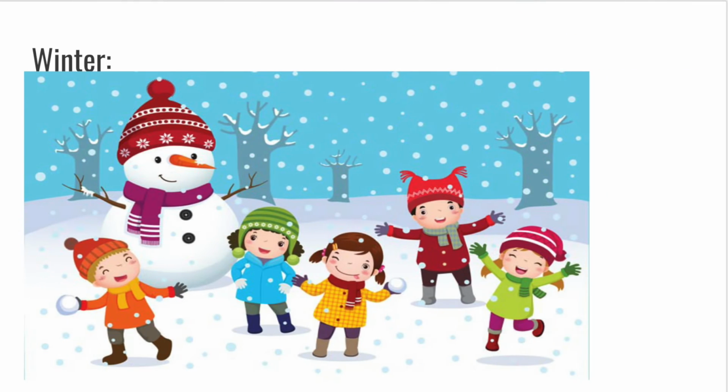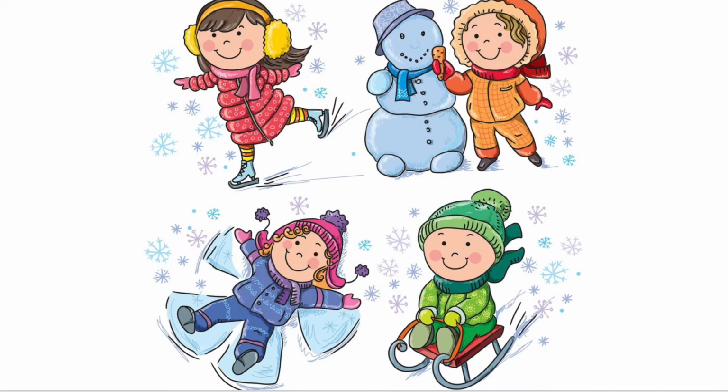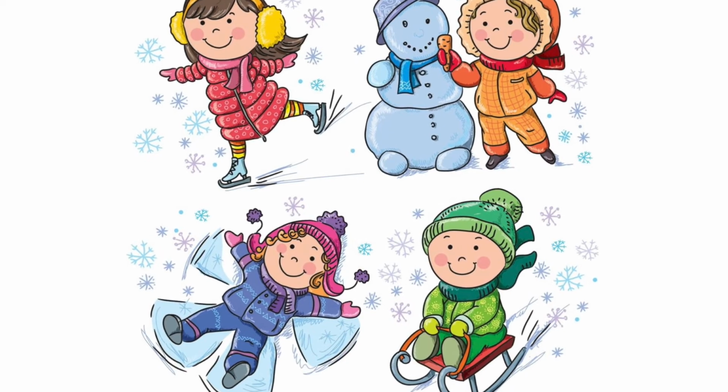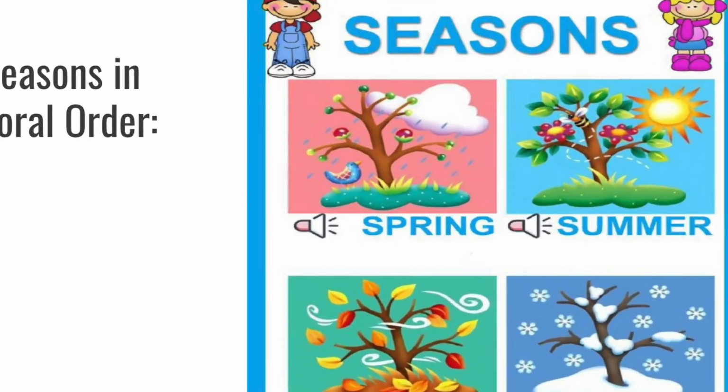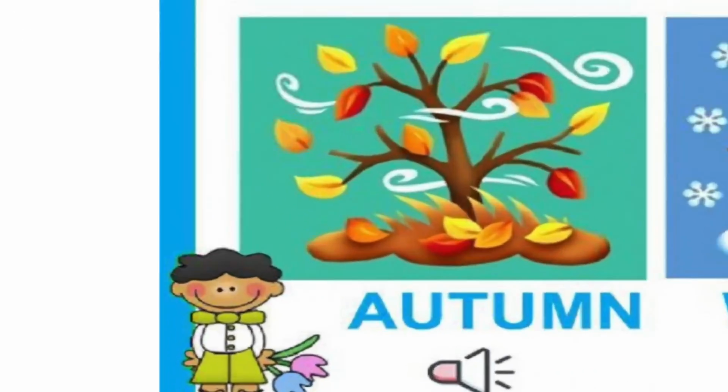And finally, on December 21st, the winter comes and the skies turn gray and cold. The weather in the winter is usually cold and chilly. We will need our sweaters and gloves. By now, we know that the correct temporal order of the 4 seasons are spring, summer, fall, then winter.